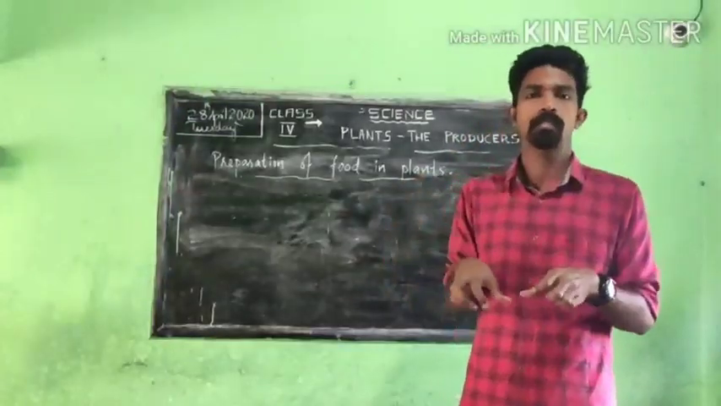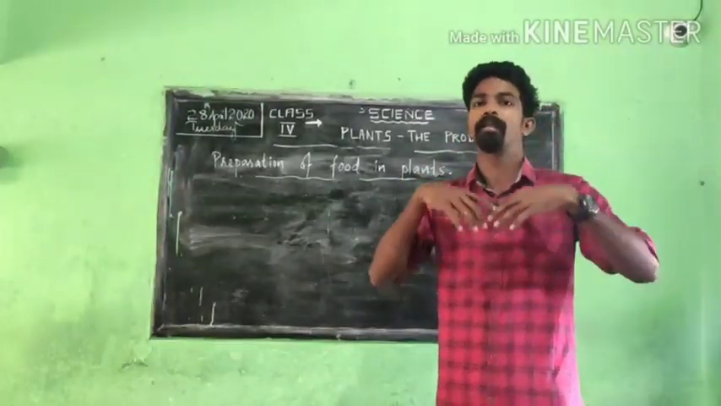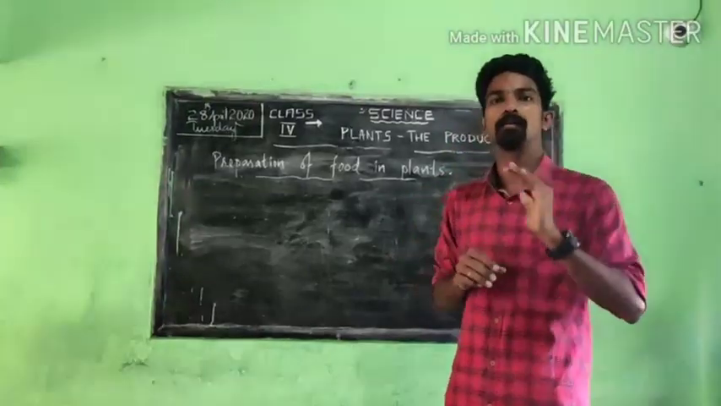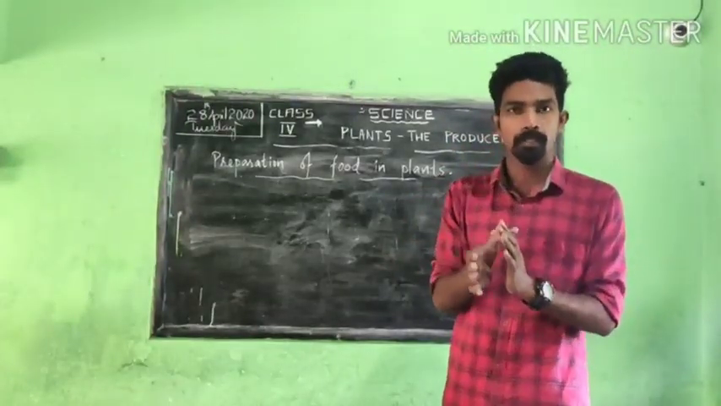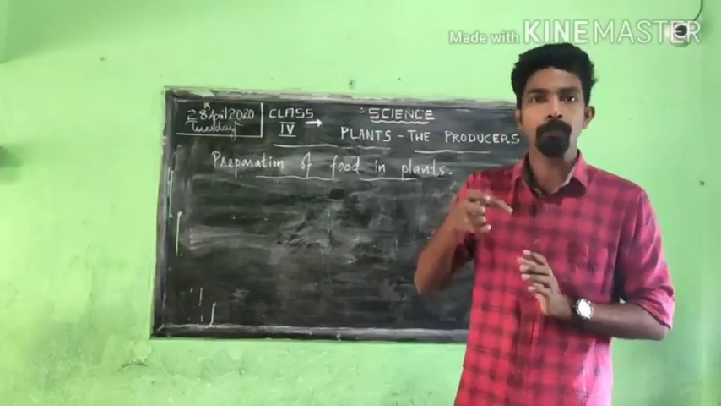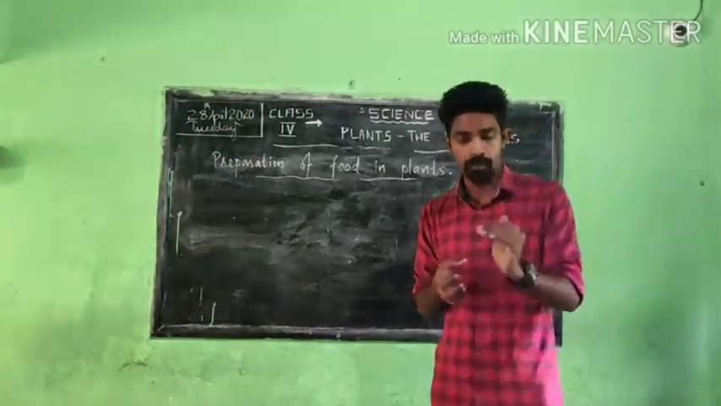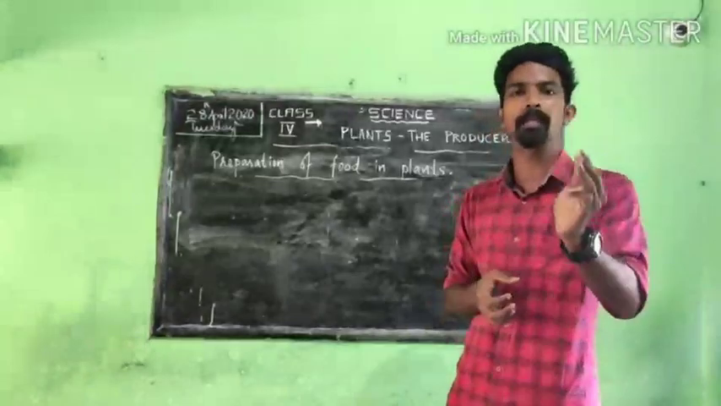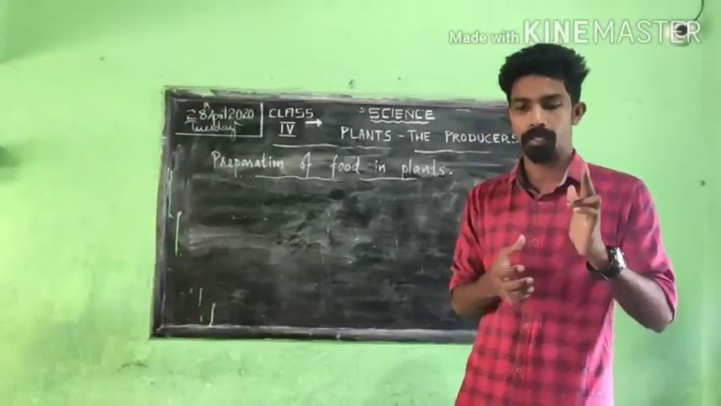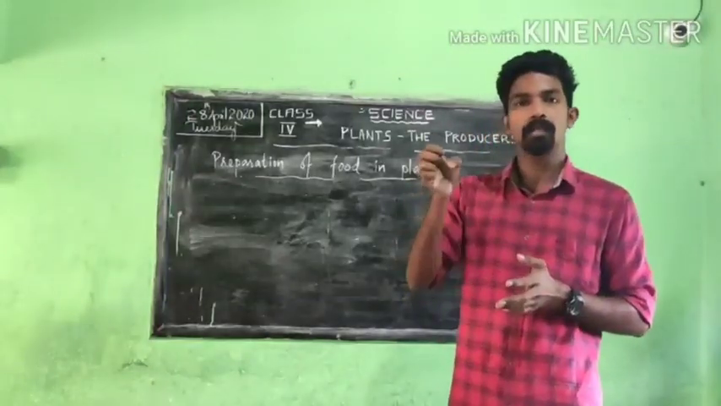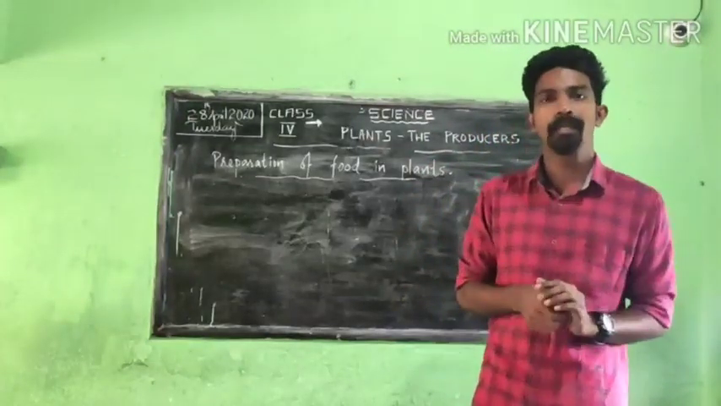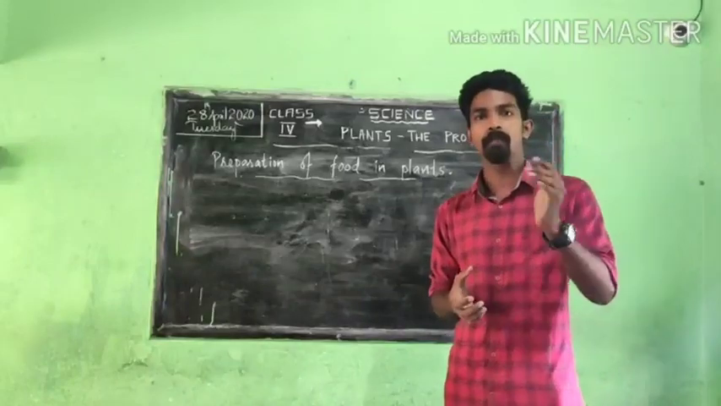It takes the minerals and water from the soil and gives them to the leaves with the help of the stem. So the first thing is that the stem helps the plant to get minerals and water. Then the second thing is that the water and the minerals should be taken to the leaves. That job is done by the stem.